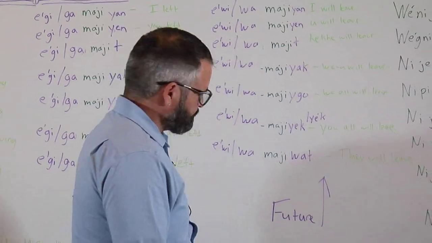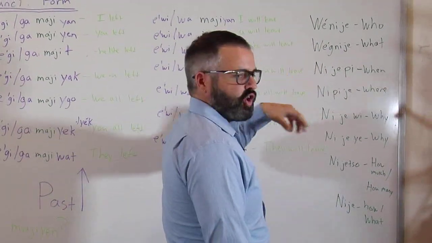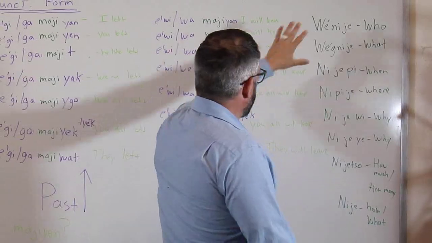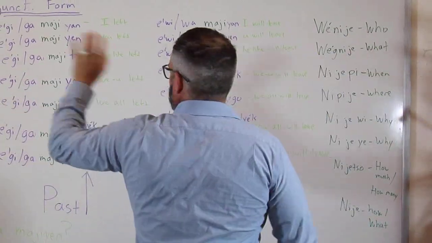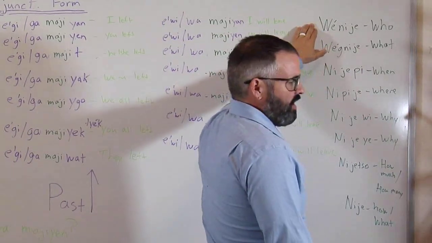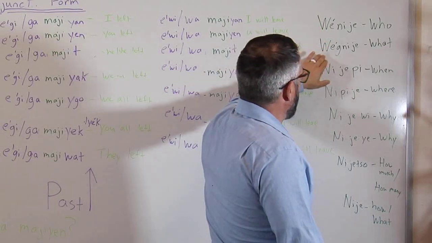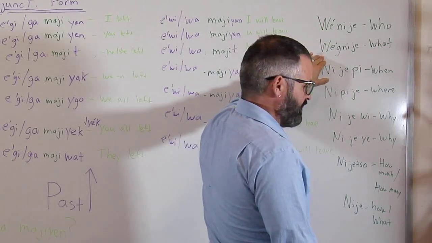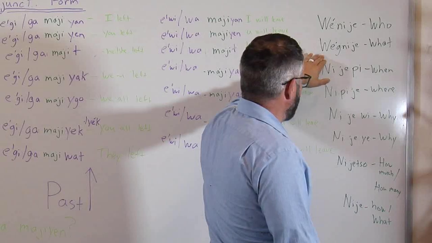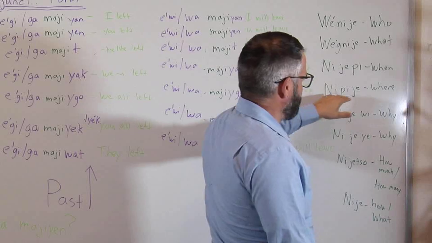And that's the future. Now these words over here that we kind of already went through one time, these are our questioning words. So whenever you use these words right here, you're going to have to put the verb in the conjunct. Wenija, who. Weknija, what. Nija, when. Nipija, where.